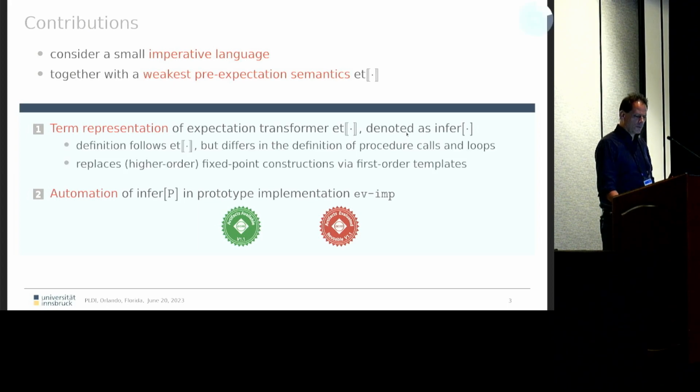A few words more about this term representation. So we follow, in principle, this expectation transformer semantics quite closely, but we have to do something different for procedure calls and loops. The reason is that those will require the definition of higher-order fixed points, and they are uncomputable for us, so they are too expensive, so we have to do something different here.